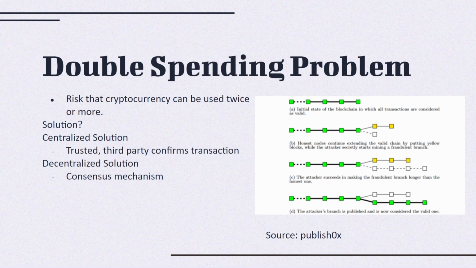There are three characters: me, Bob, and Charlie, okay? Let's say I have one Bitcoin and I send this Bitcoin to Bob, but at the same time, I try to send the Bitcoin to Charlie. So I sent one Bitcoin to two people. And both transactions go to the unconfirmed transactions pool and are put into a blockchain where they are checked for validity. So let's say that my transaction to Bob is pulled out from the unconfirmed pool and validated.